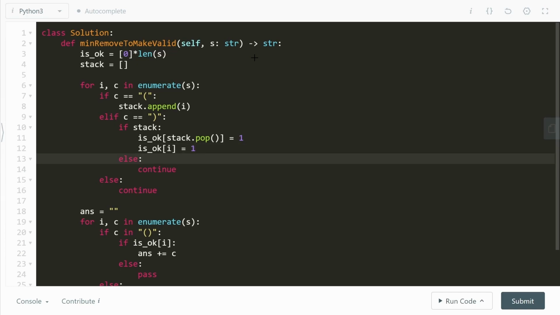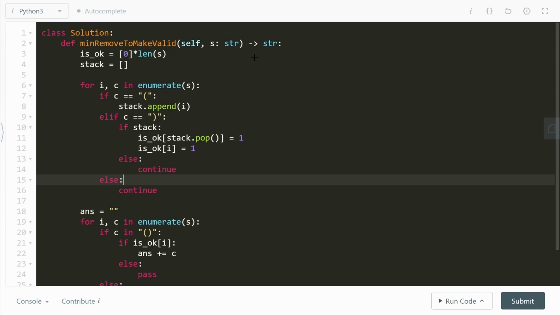And what is the else condition? What if the stack is non-existent? What if we get a closing bracket and then we realize that, hey, wait a second, the stack is empty. So we can't really close any opening bracket. In other words, we'll just have to continue, unfortunately, skipping over this current I. All right, so what's the final else condition? If we get an opening bracket, we append it to the stack.